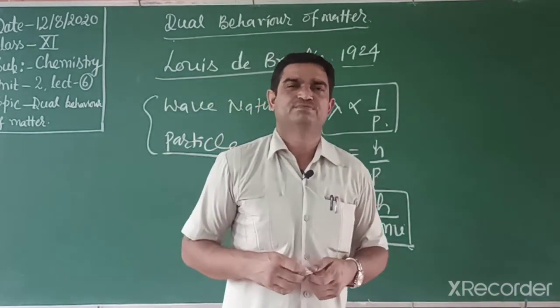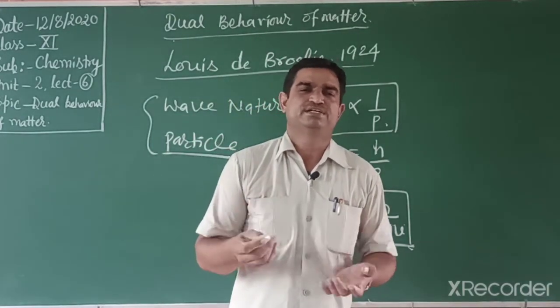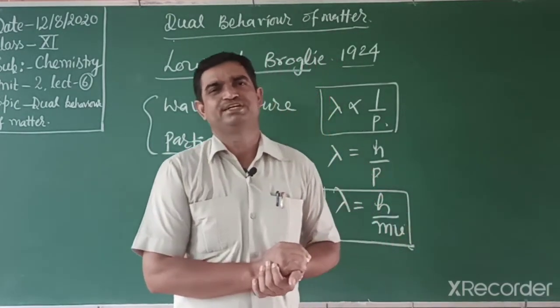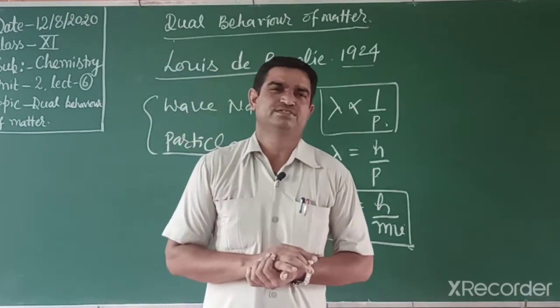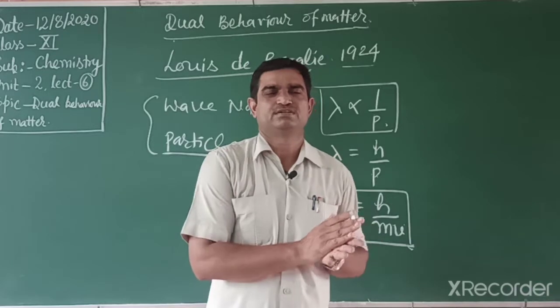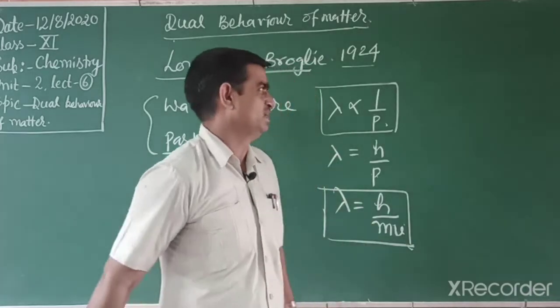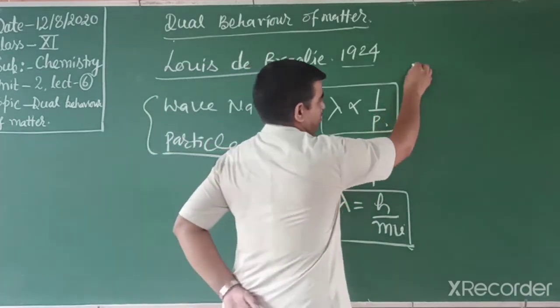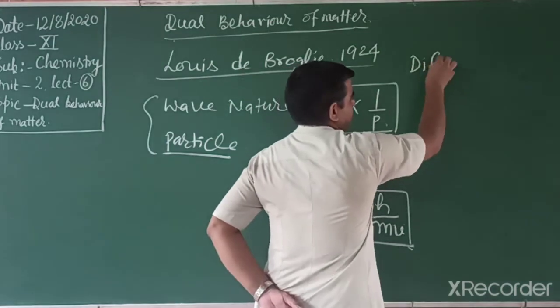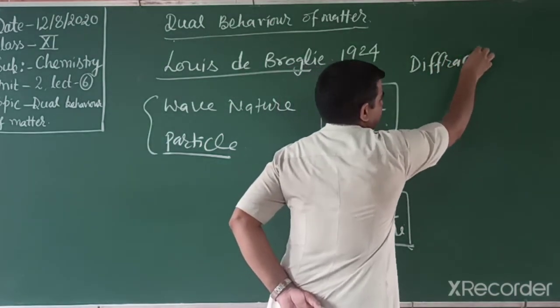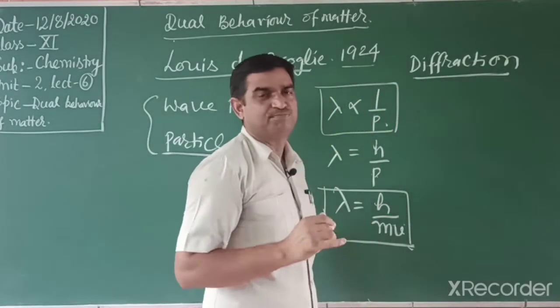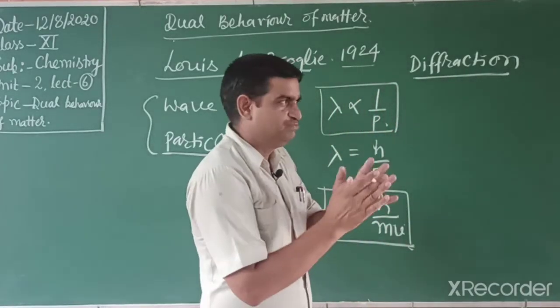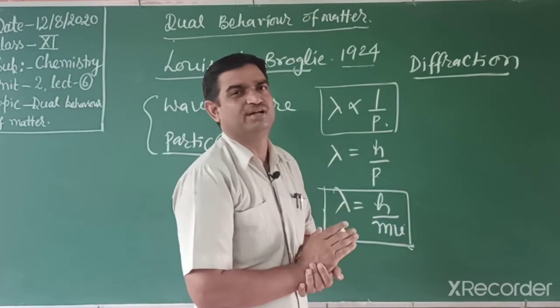Every object, any matter, has wave nature as well as particle nature. Students, in radiation we understand wave nature, and a wave has a phenomenon called diffraction. We already studied diffraction. Diffraction is a property of a wave, that is bending of light around an obstacle.